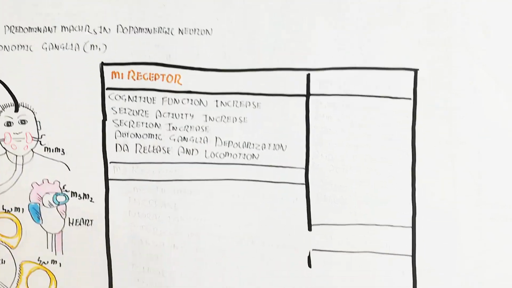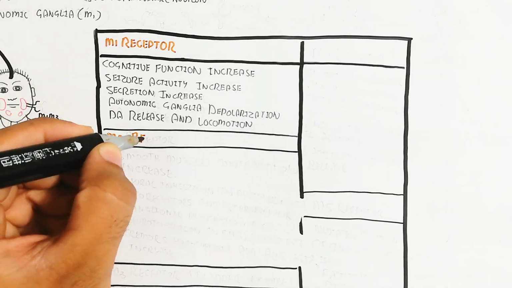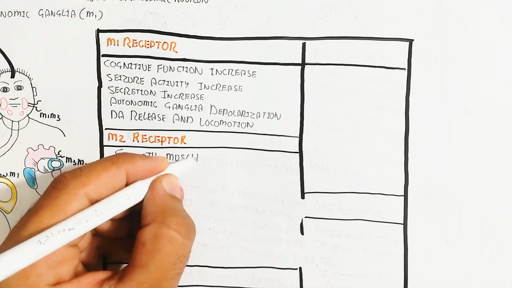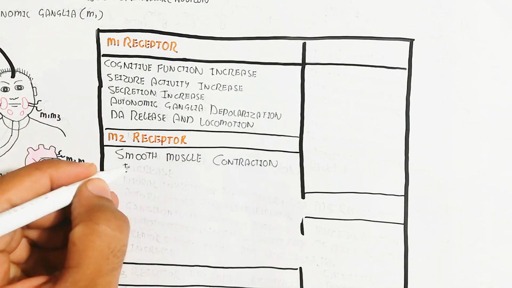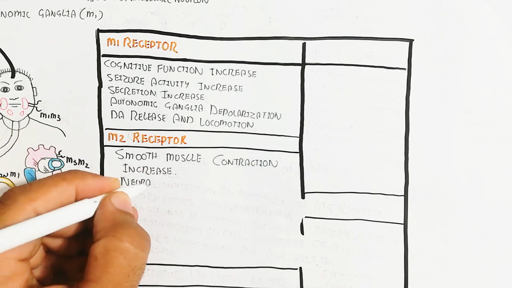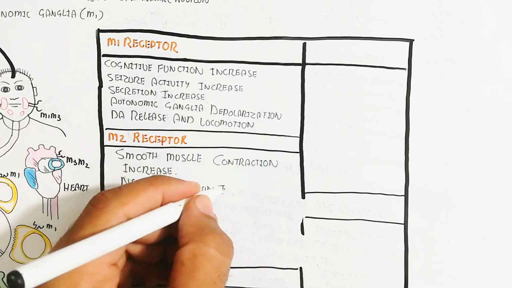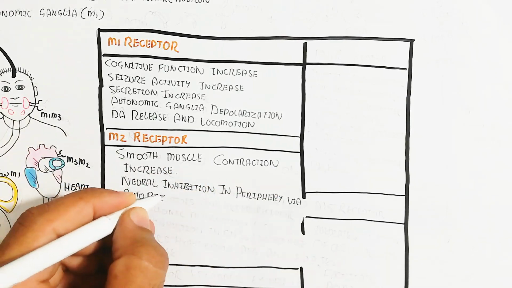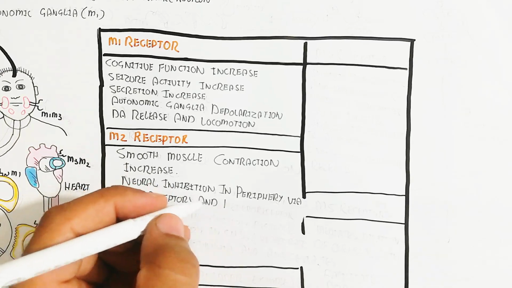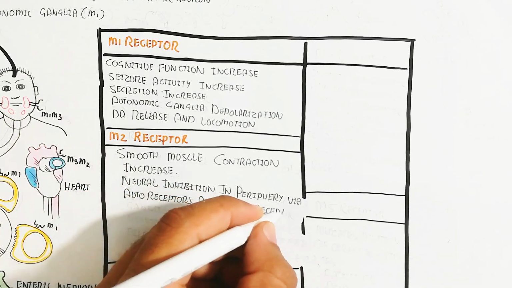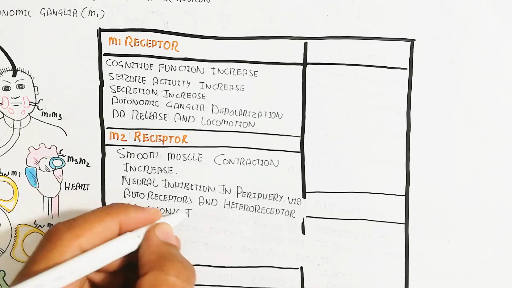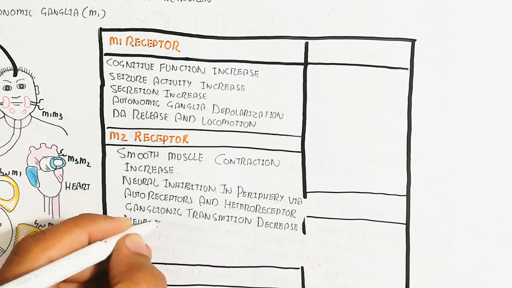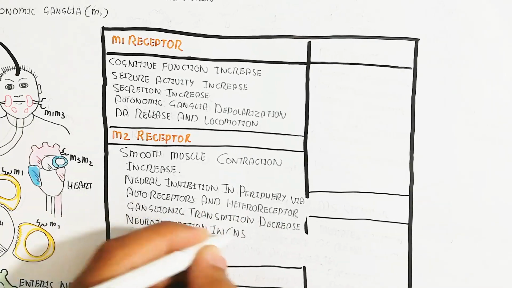On the other hand, the gastrointestinal tract contains muscarinic receptor 2. Muscarinic receptor 2 is used for smooth muscle contraction and neural inhibition in the periphery via autoreceptor and heteroreceptor, decreased ganglionic transmission and neuroinhibition in the central nervous system, decreased heart rate, and tremors, hypothermia and increased analgesia.